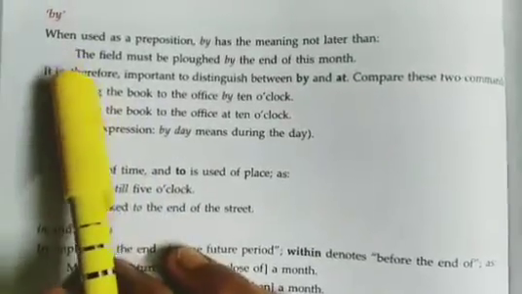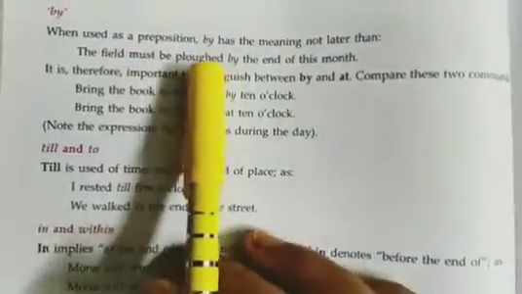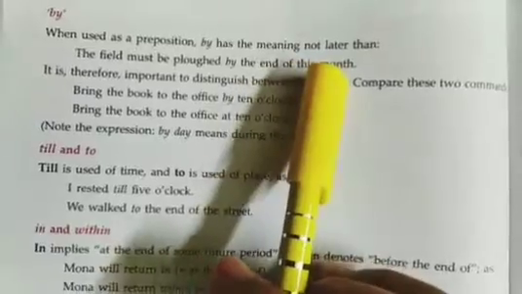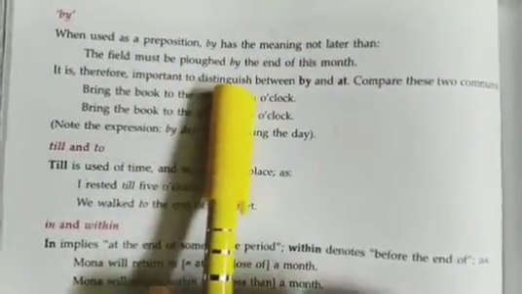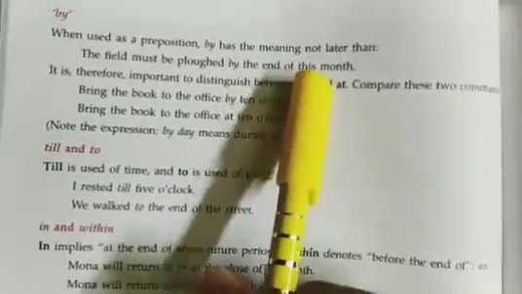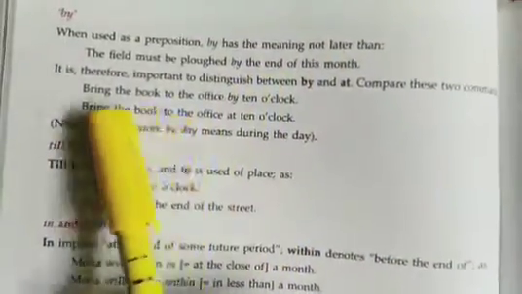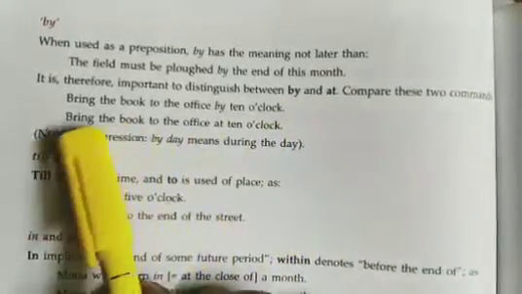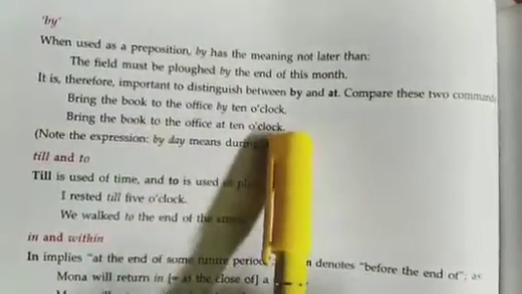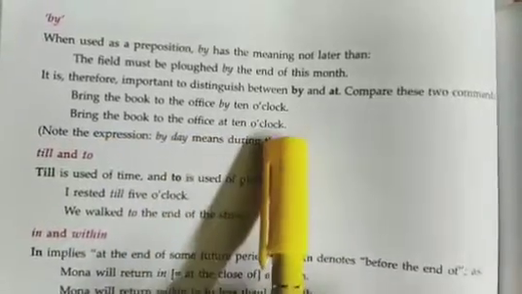So by, when used as a preposition, has the meaning not later than. The field must be ploughed by the end of this month. That means before the time ends. You have to do that before the time ends. It is therefore important to distinguish between by and at. Bring the book to the office by 10 o'clock. Bring the book to the office at 10 o'clock.